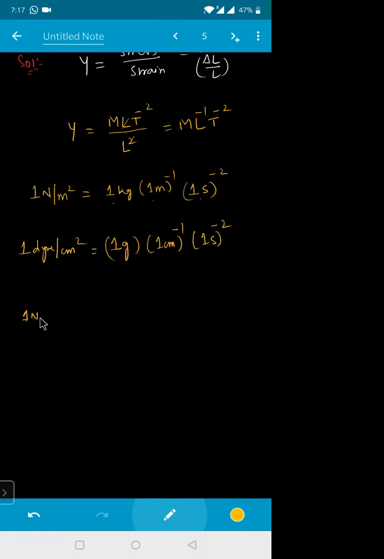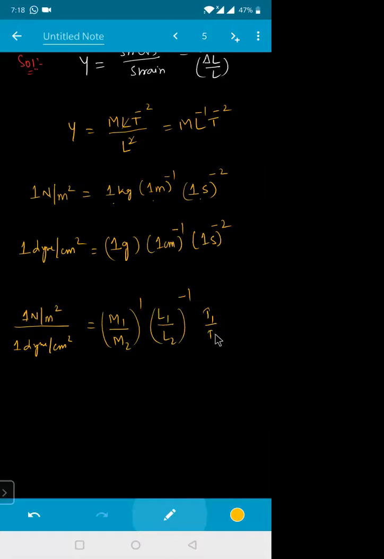So 1 Newton per meter square divided by 1 dyne per centimeter square will be equal to how much? That means N1 by N2 is equal to M1 by M2 to the power of 1, L1 by L2 to the power of minus 1, T1 by T2 to the power of minus 2.